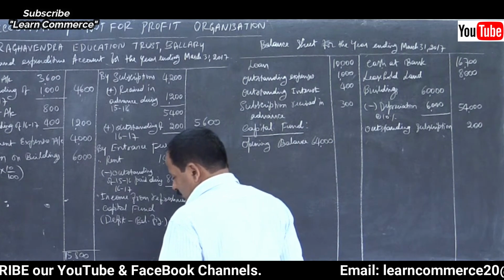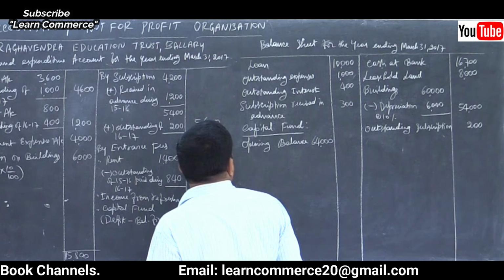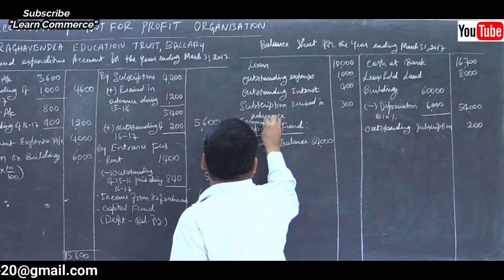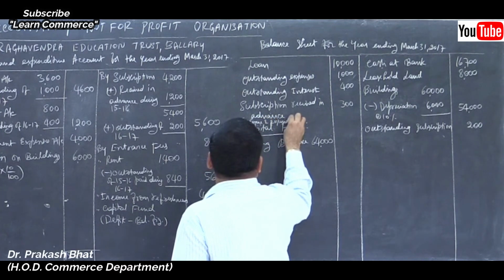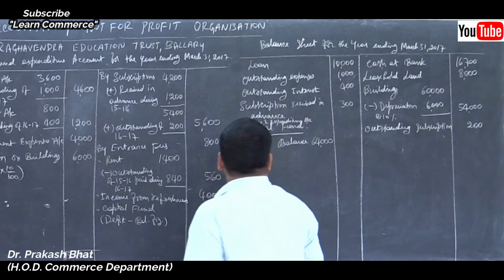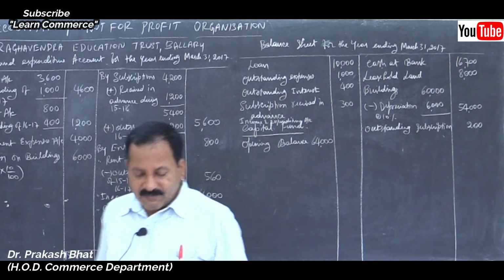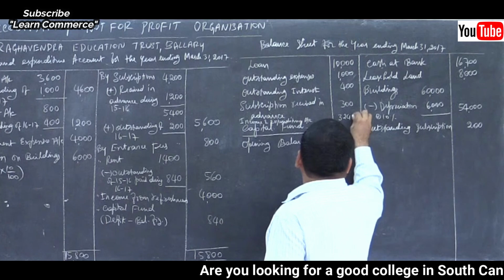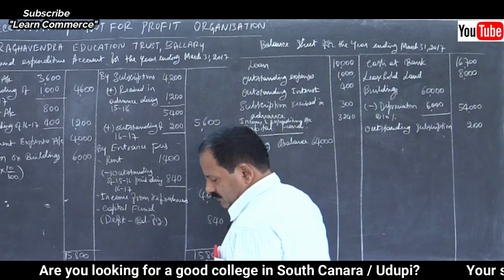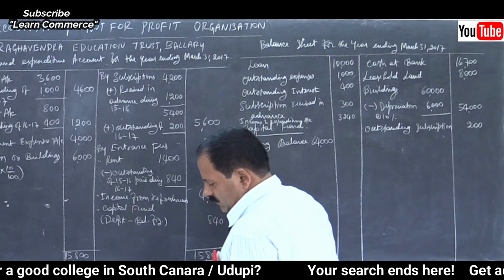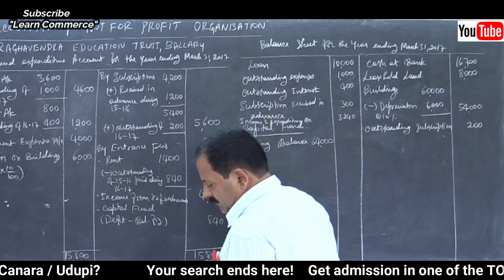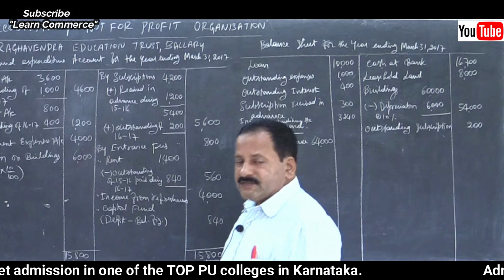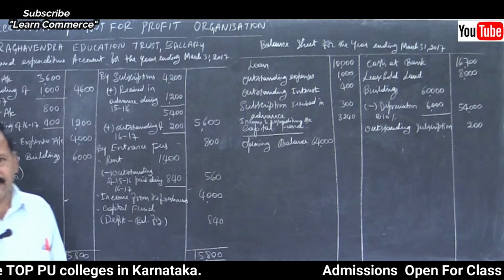Add one more item we have left. What is that? Income and expenditure account. Isn't it? That is a credit balance, 3,240. Write it. Then surplus. Is it? No. There is no surplus. There is a deficit. What do we have to do now? Surplus we used to add. Deficit we have to deduct. That is the only thing.